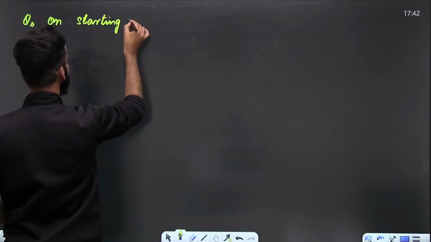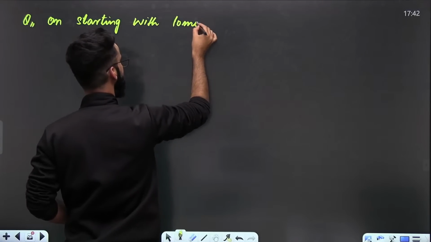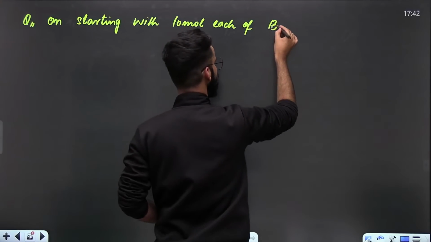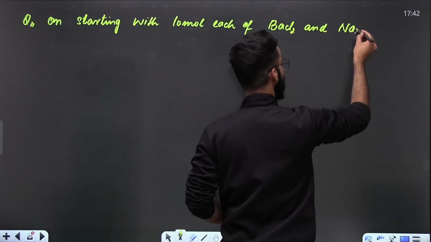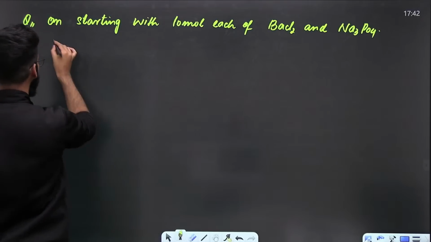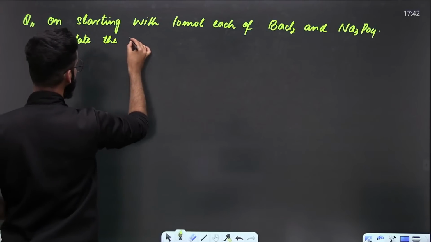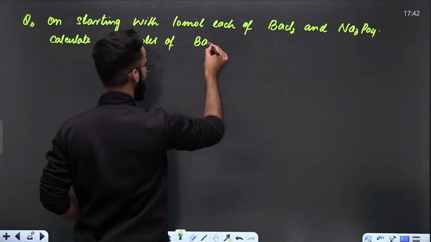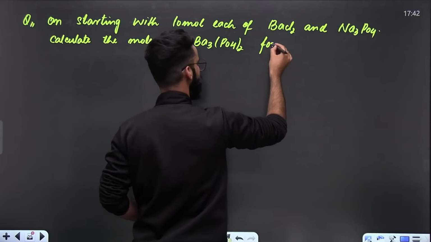On starting with 10 moles each of BaCl2 and Na3PO4, calculate the moles of Ba3(PO4)2 formed.